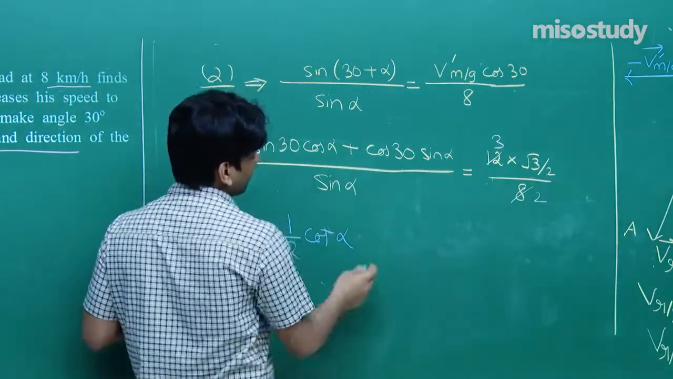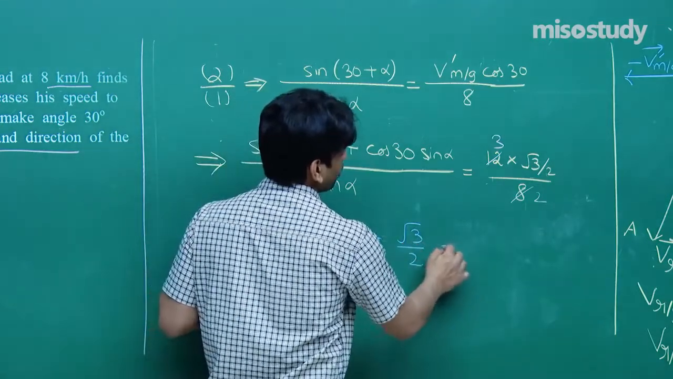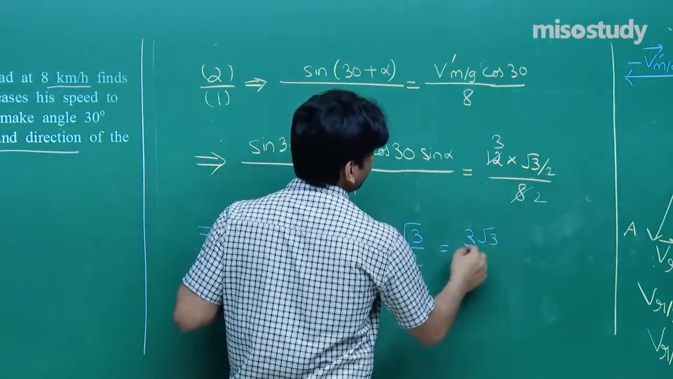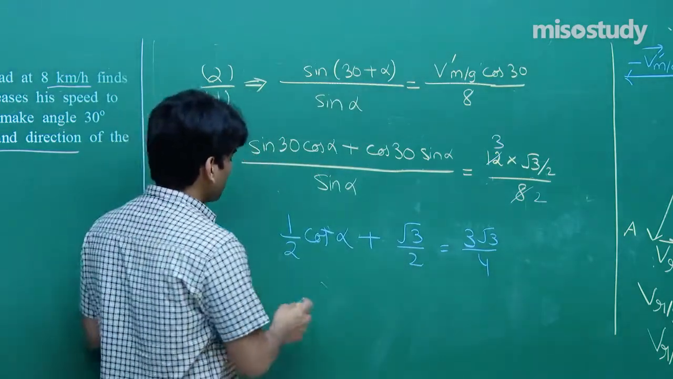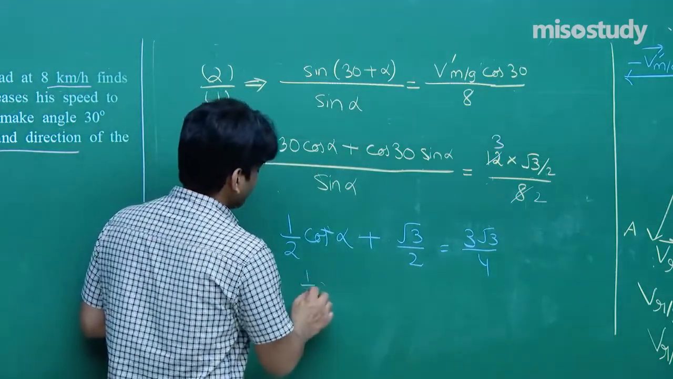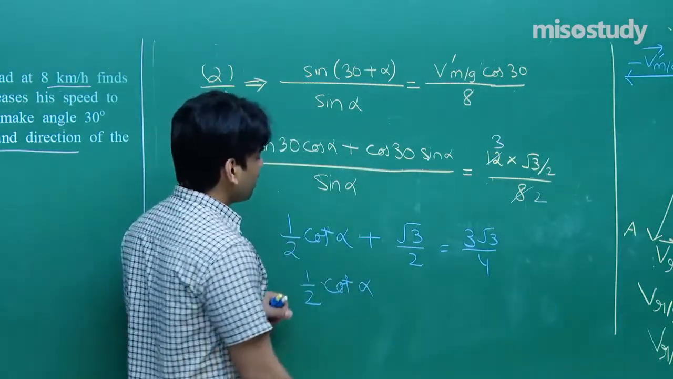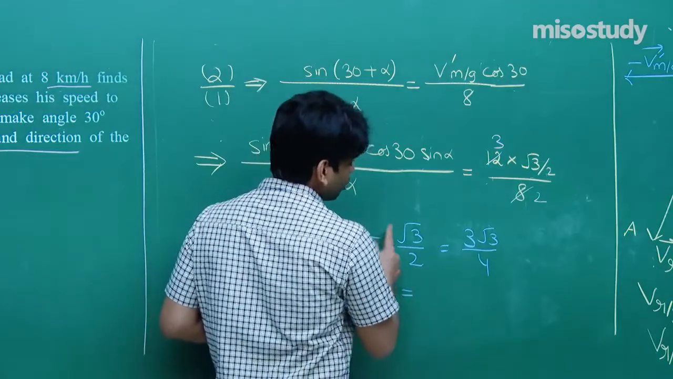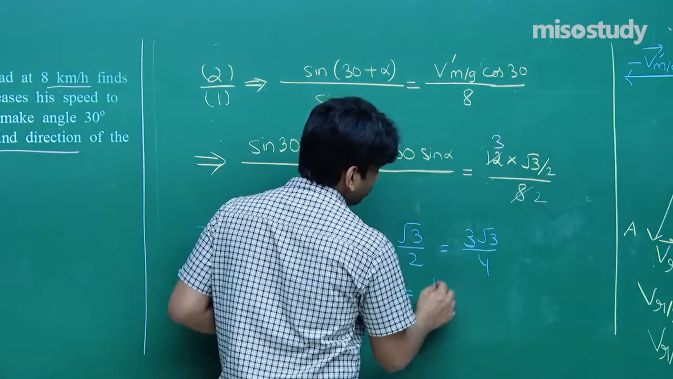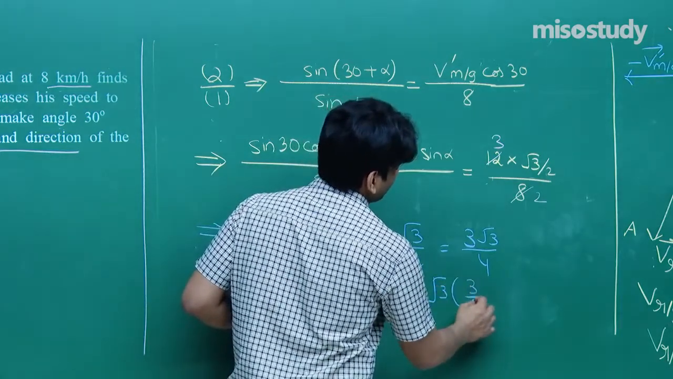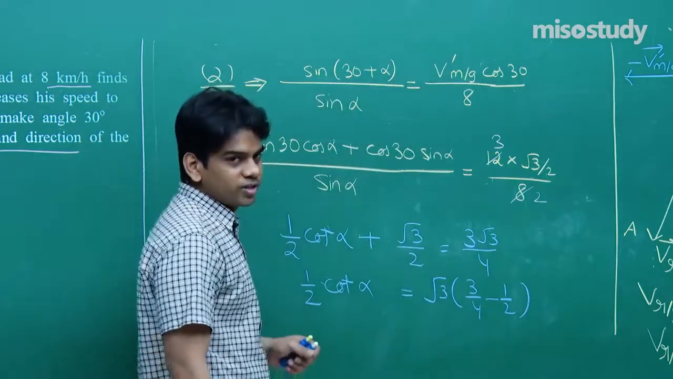Now sine alpha will be cancelled out, plus cos 30 is root 3 by 2, which is equal to 3 root 3 by 4. Now you see, easily we can solve this. You will be obtaining 1 by 2 cot alpha is equal to, now see, root 3 by 2 and root 3 by 4. We can write that as root 3 you take common, 3 by 4 minus 1 by 2, you will get 1 by 4 root 3.